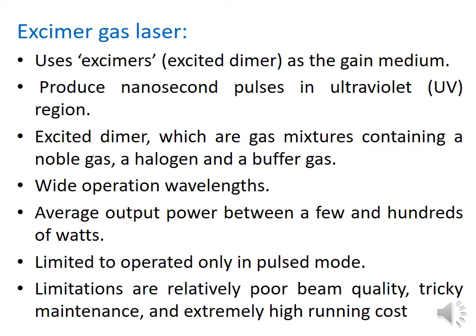Excimer gas lasers. Excimer stands for excited dimer, which is its gain medium. It is a mixture of gases like noble gas, halogen, and buffer gas. Excimer lasers produce nanosecond pulses in the UV range, and they have up to a few hundred watts of power. Now, their operation is limited to pulse mode only, and they have relatively poor beam quality, tricky maintenance, and extremely high running cost, which are their disadvantages.